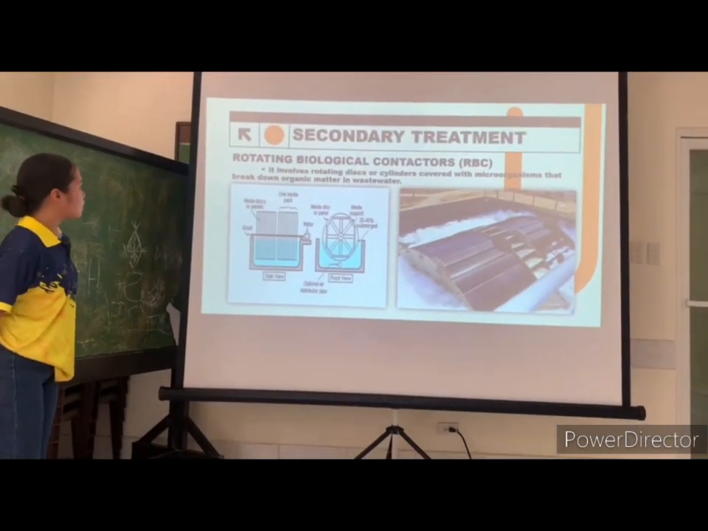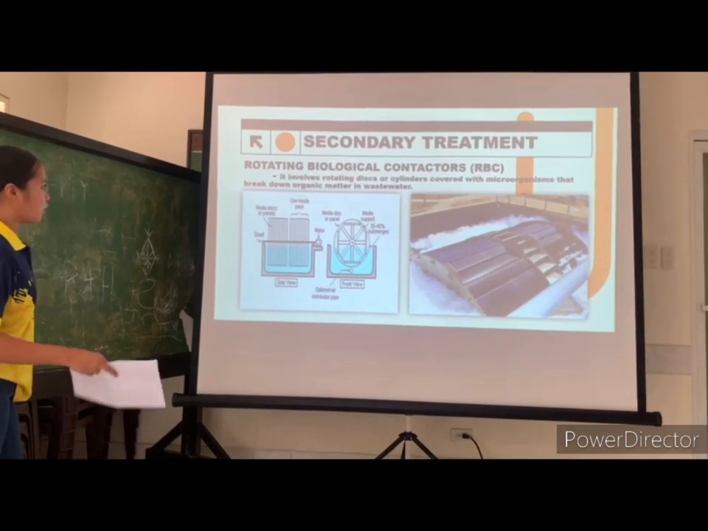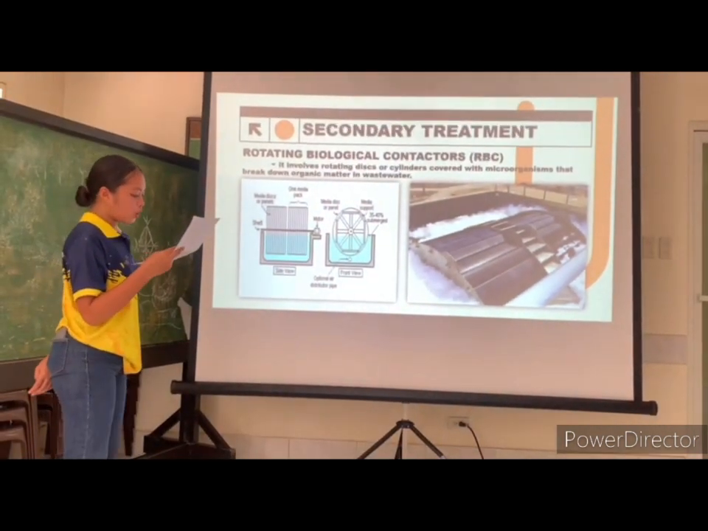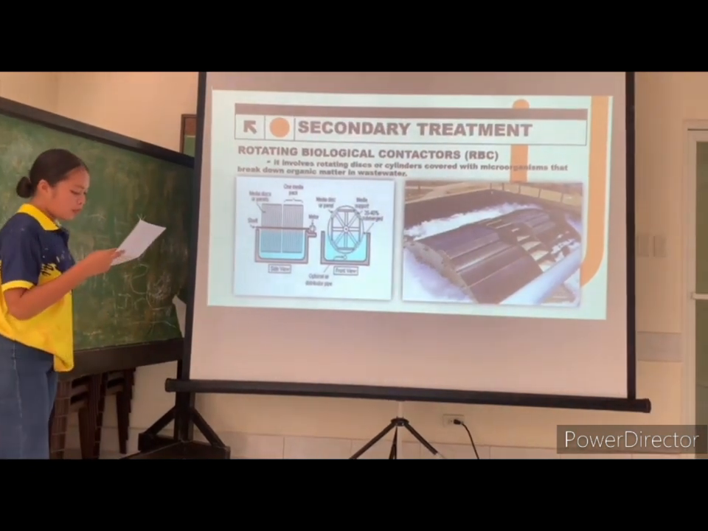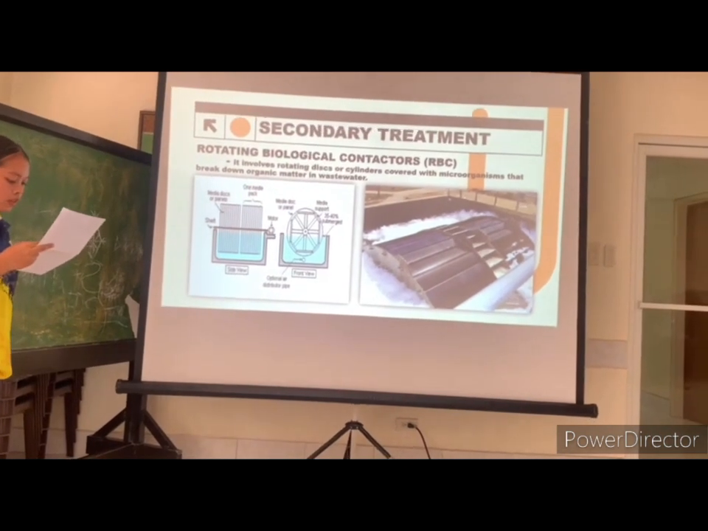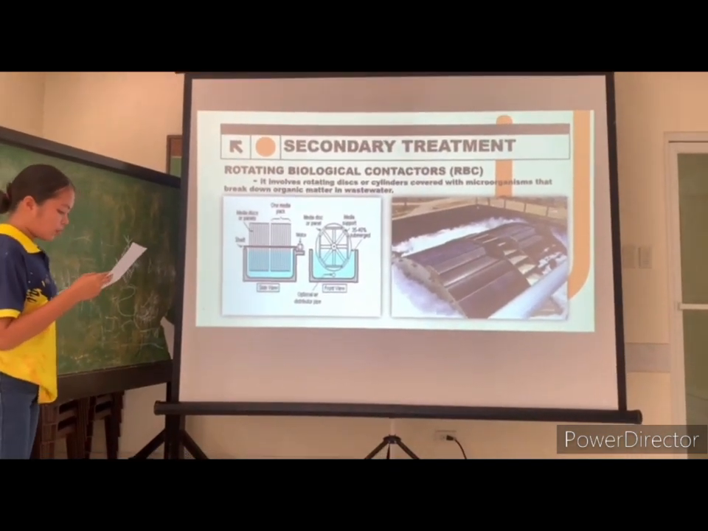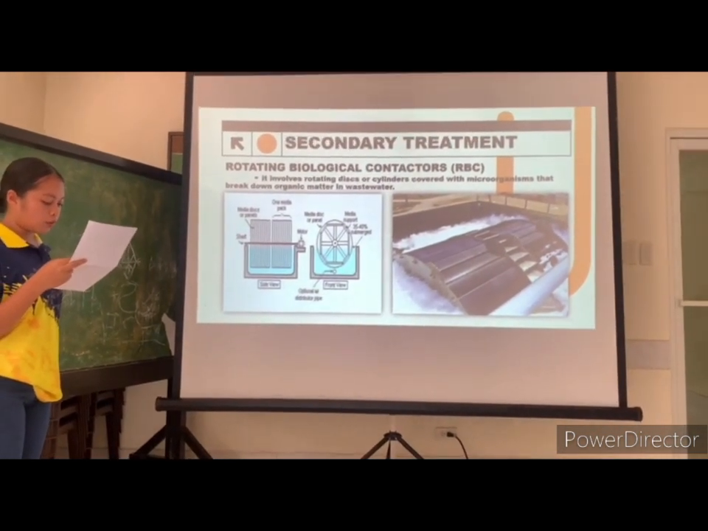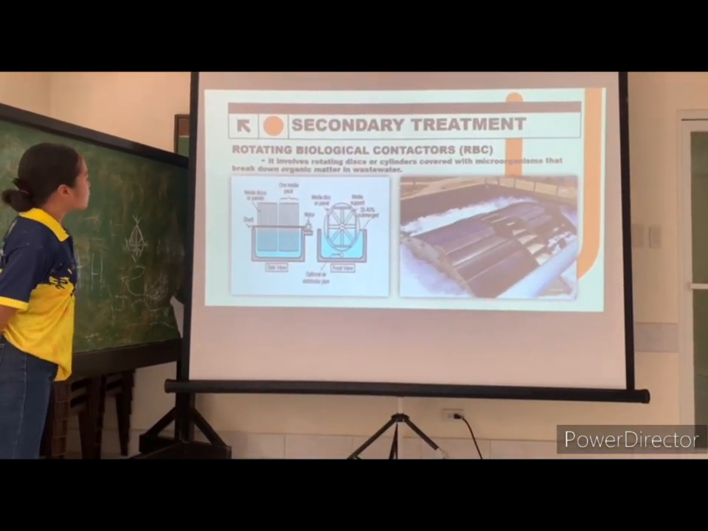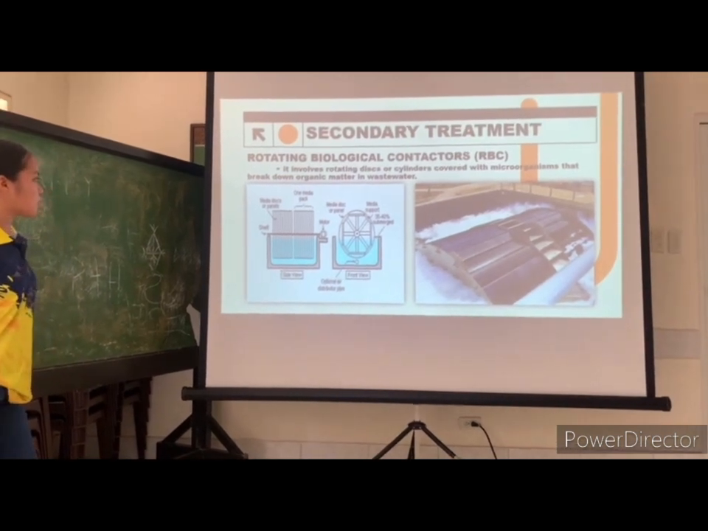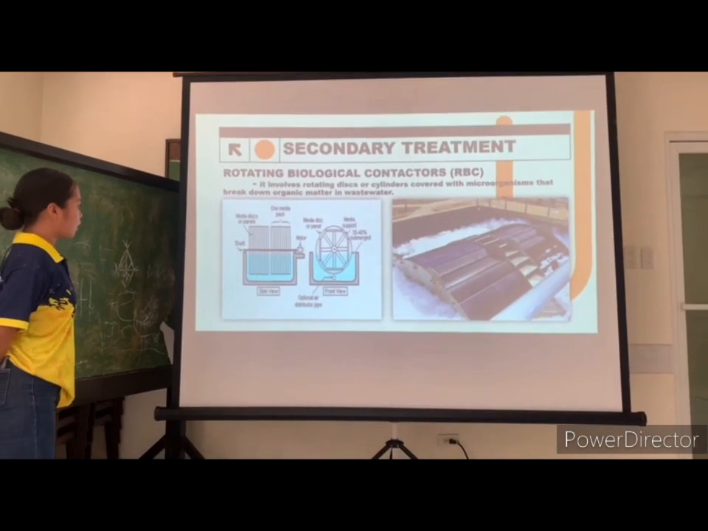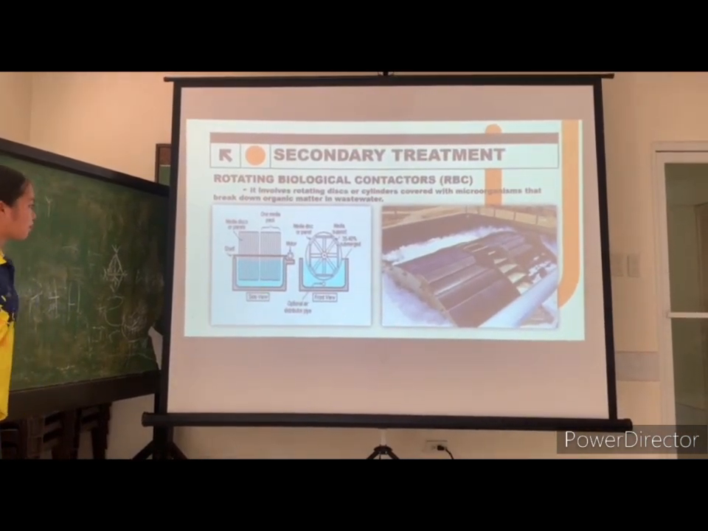Next, we have the rotating biological contactors or RBC. It involves rotating discs or cylinders covered with microorganisms that break down organic matter in wastewater. As wastewater flows over the discs, the microorganisms consume pollutants, purifying the water. It is an efficient and cost-effective way to enhance water quality before it is discharged back into the environment.